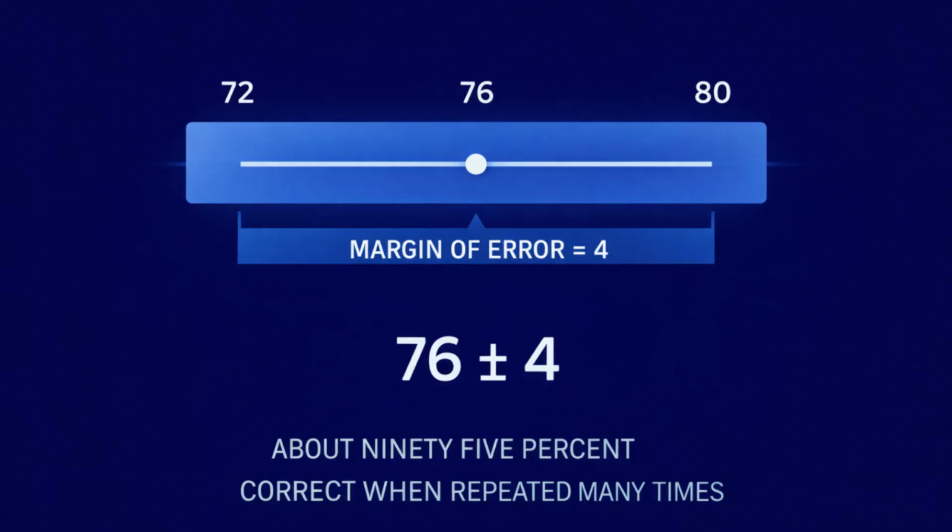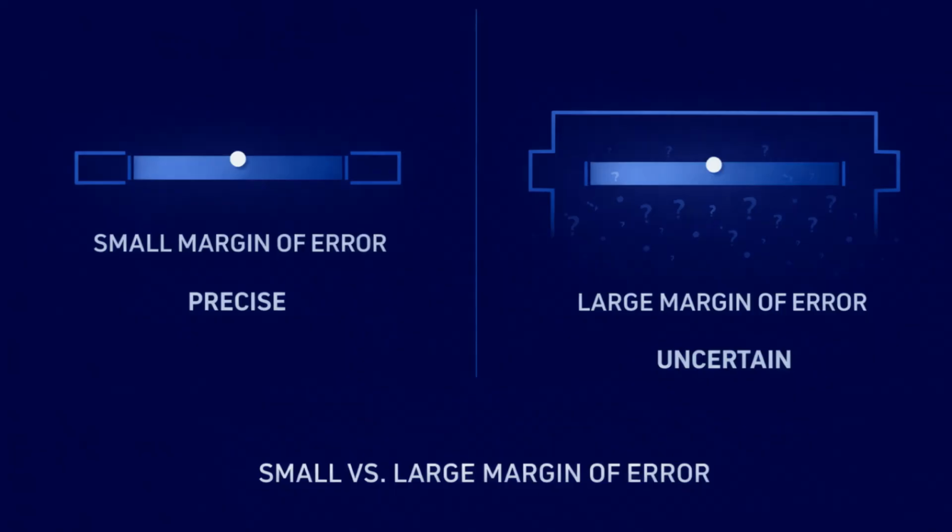center. For example, suppose your software gives you a confidence interval that goes from 72 to 80. The midpoint of that interval is 76. That midpoint is the estimate. The distance from 76 to either end is 4. That 4 is the margin of error. So you could describe this result as 76 plus or minus 4. The margin of error helps you understand precision. A small margin of error means your estimate is very precise. A large margin of error means there is more uncertainty about where the true population value lies.